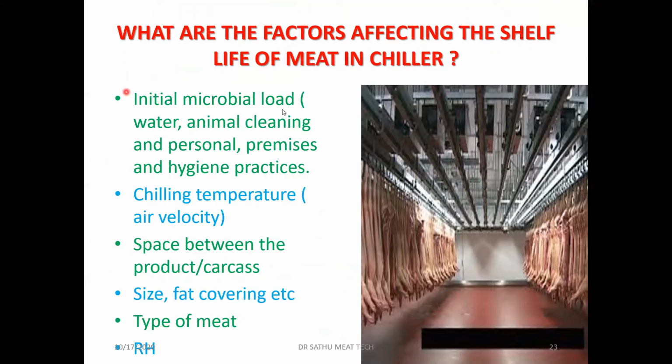One is the initial microbial load. So that is one of the important factors we have to take coming to the practical applications. We have to see that the initial microbial load is very low. So we have to use proper potable water which has low microbial loads. Then proper cleaning of the animals, because the animal is the main source of contamination. So before going for the slaughter, the animal should be cleaned properly.